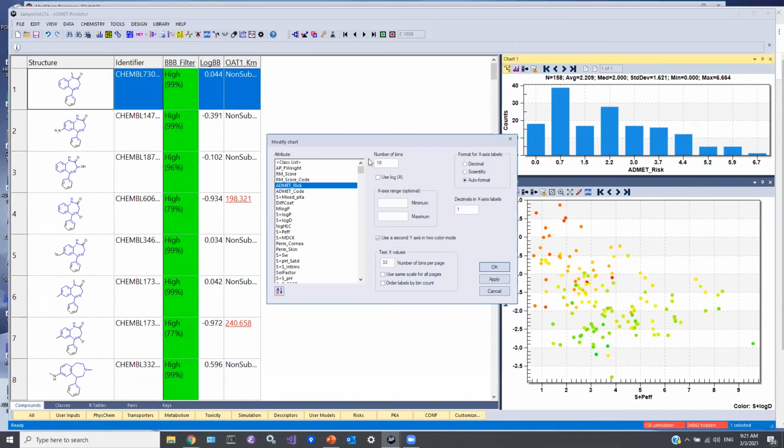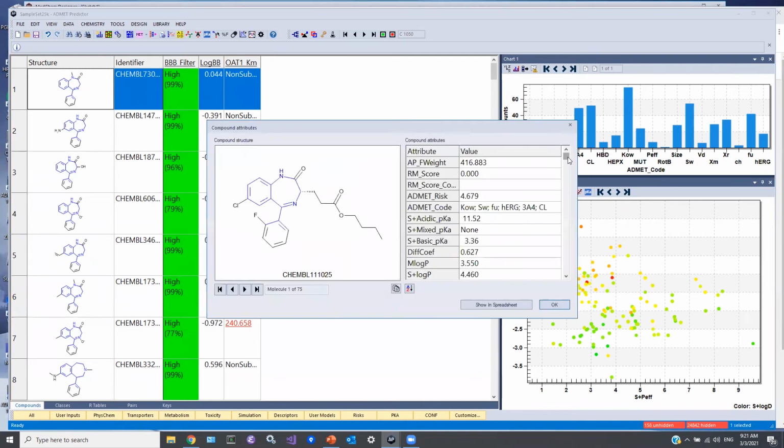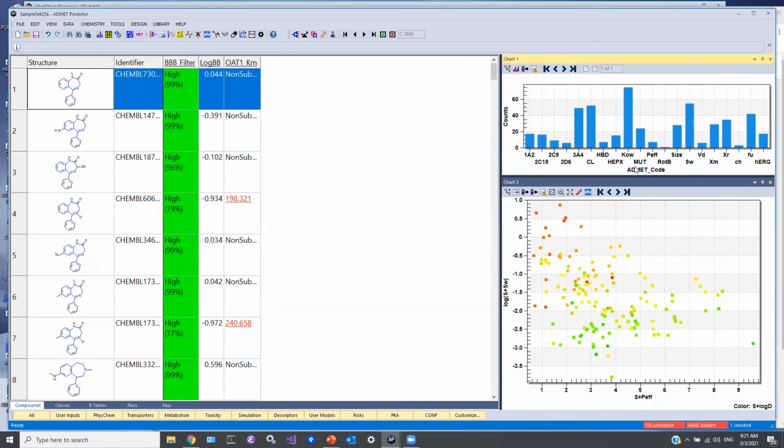If I view the histogram of risk rule violations, you can see what those are for this set of compounds. The dominant one is labeled KOW, which is octanol-water partitioning. So these would be the compounds that have relatively high predicted log P or log D values. You can, of course, modify our ADMET risk rules, or you can create entirely new risk models on a project-specific basis.